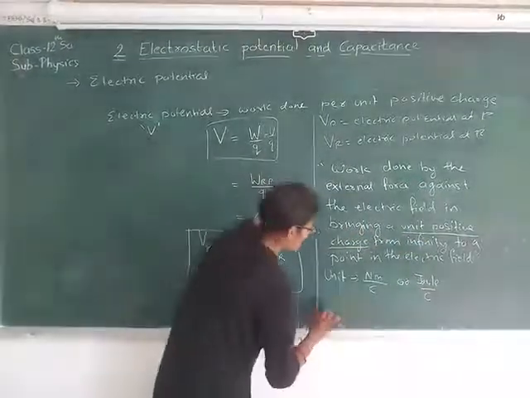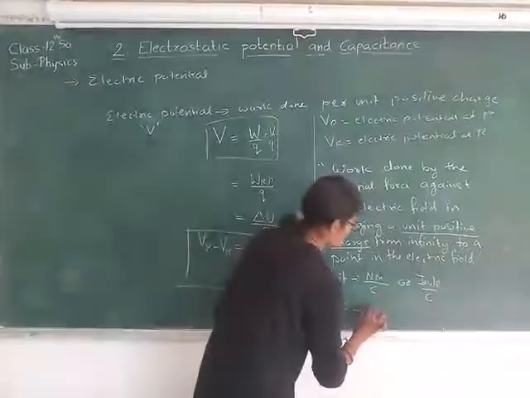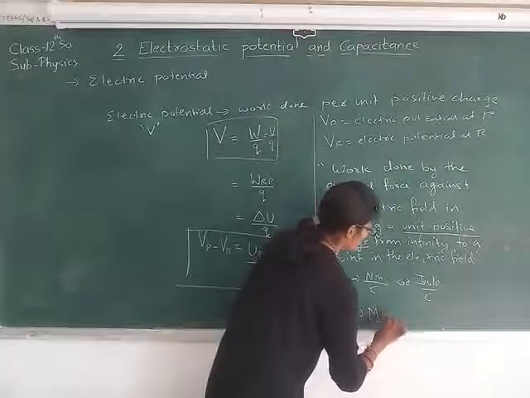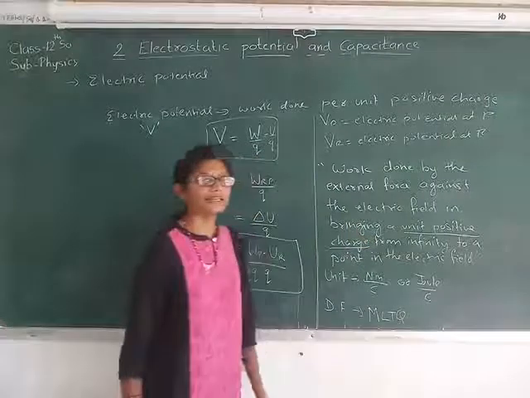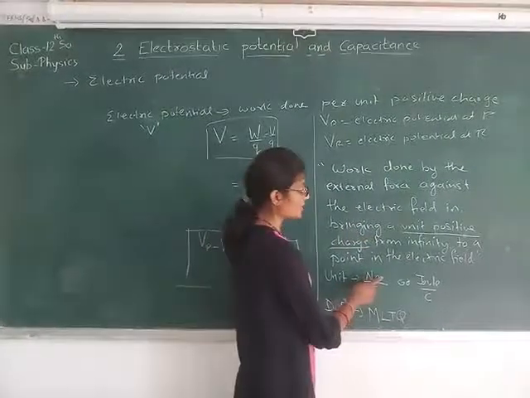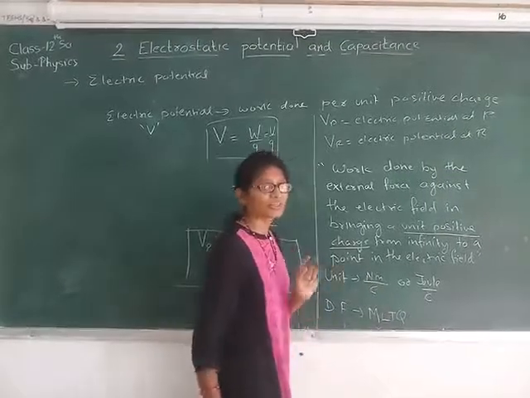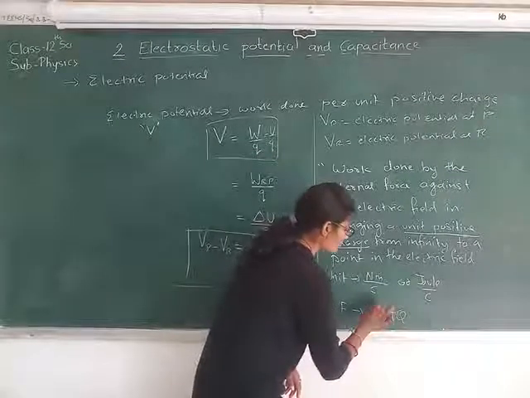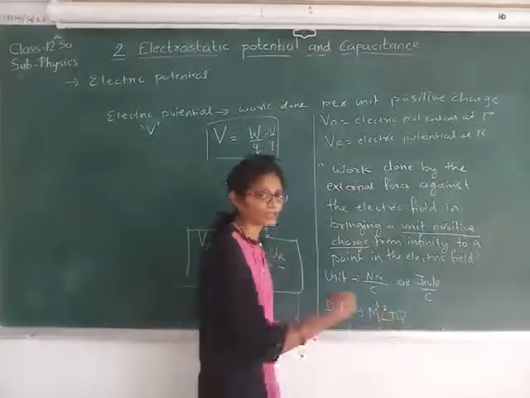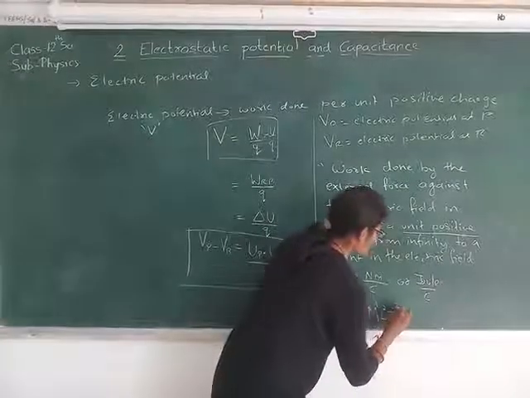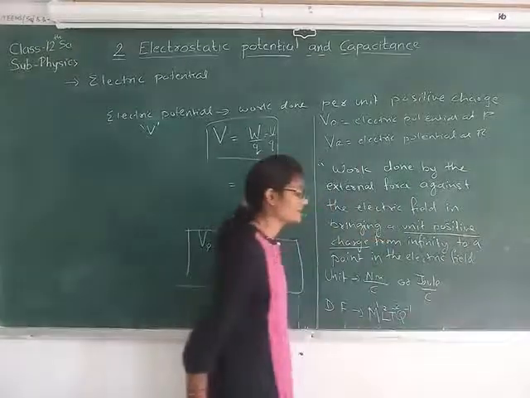Now the dimensional formula for that. What is the dimensional formula? Here we are having Coulomb also, so first of all, let us write in terms of Q. Newton meter: Newton is kg meter per second square, and here it is meter. So kg meter square upon second square. For kg, M1, meter square, L2, upon second square, so T minus 2. Here Coulomb is in the denominator, so Q to the power minus 1.